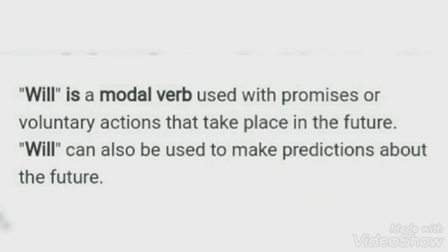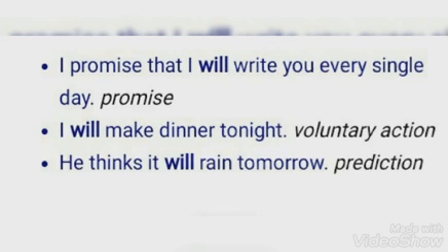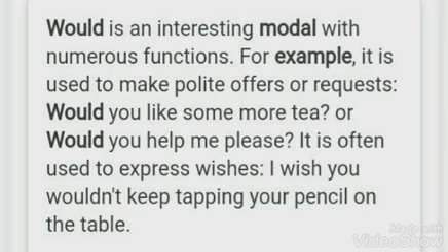And next word, will is a modal verb used with promises or voluntary actions that take place in the future. See children, for examples, I will make dinner tonight, okay, for voluntary actions. He thinks it will rain tomorrow, okay, for prediction.